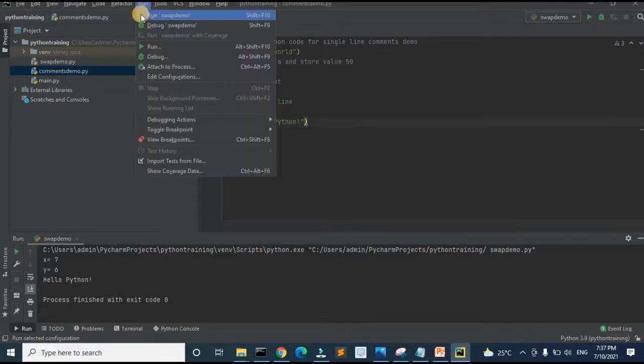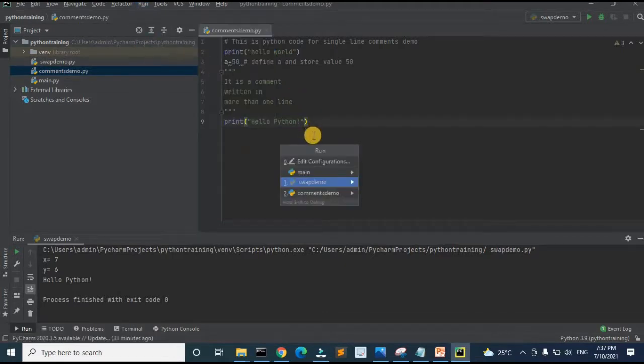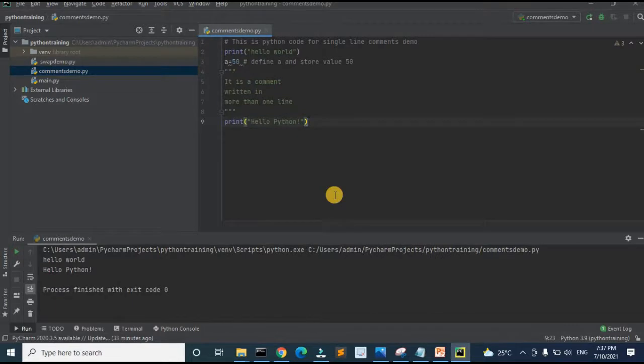To run the code, you need to go to the Run menu and click on Run. Here you need to select your code and the code will get executed. You see that the single line comment at the beginning of the code is ignored and the second line got executed, which says print hello world.